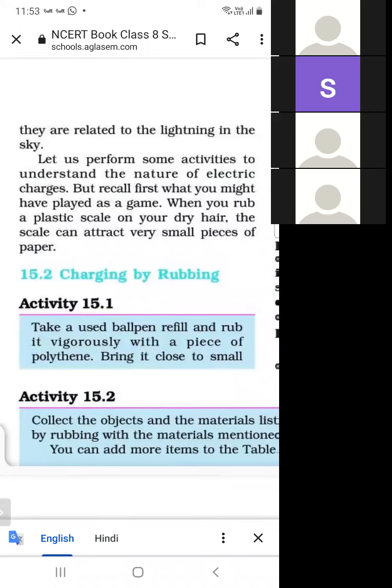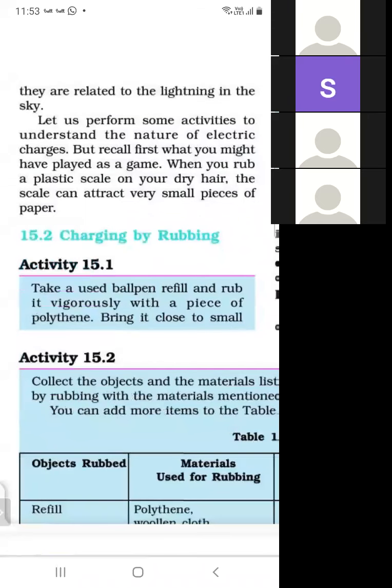So how is charge produced? The first method is charging by rubbing. So charge is produced by the rubbing method. When we rub any two objects, then one becomes positively charged and the second becomes negatively charged. So we will do activities 15.1 and 15.2. So what is activity 15.1?